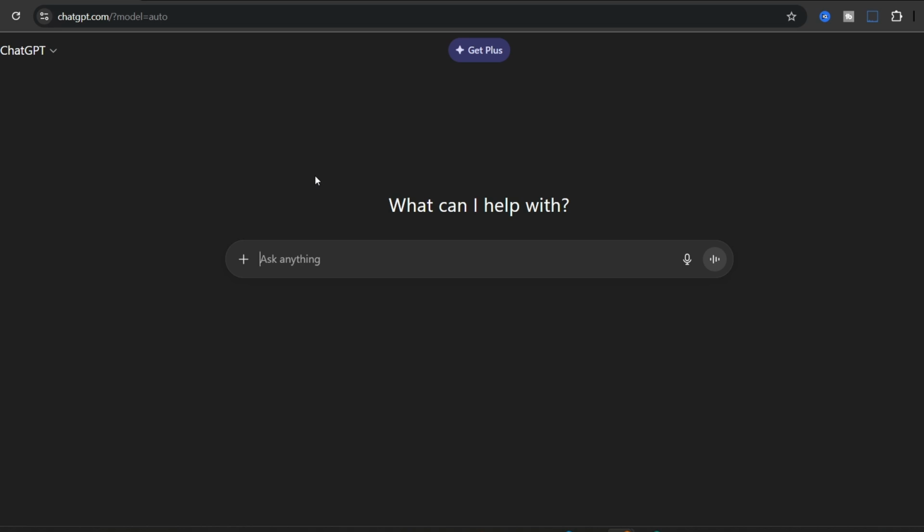So one good trick for that is you can manually set the model that you prefer. For instance, here you can choose which model you want to use in order to answer your question. But unfortunately, it's only available in ChatGPT Plus. You cannot use it in the free version, like my own in this example.